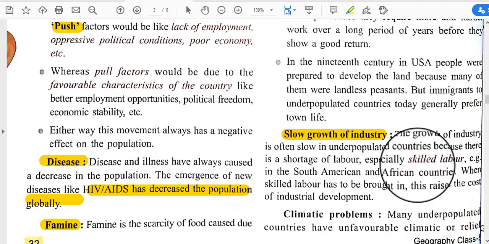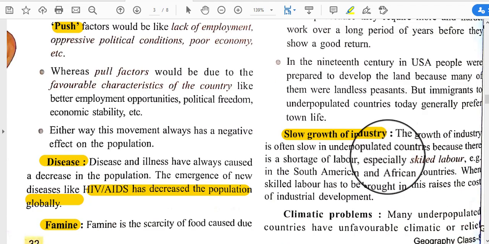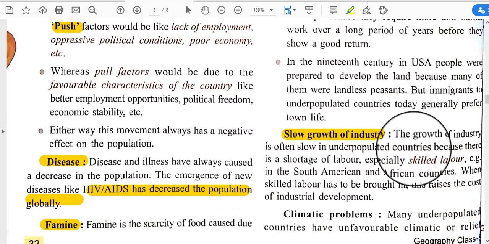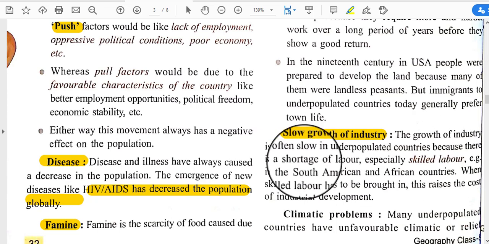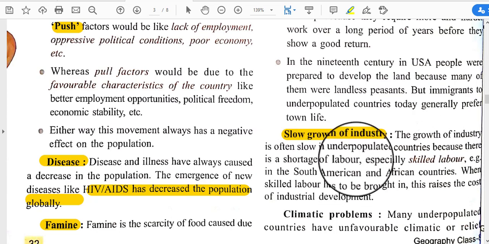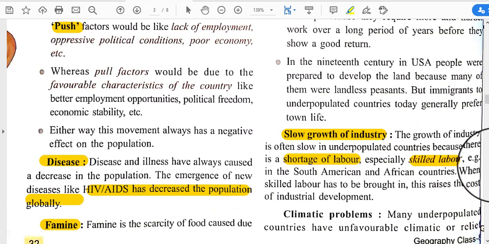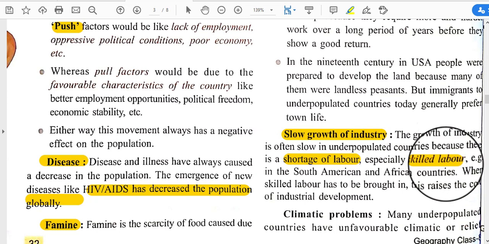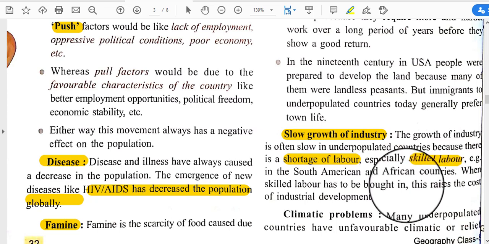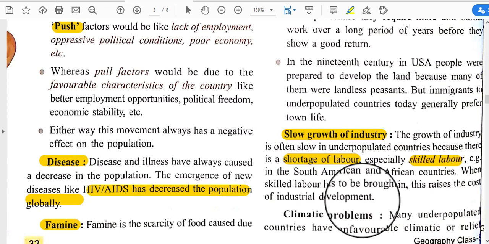Slow growth of industry. The growth of industry is often slow in underpopulated countries. Lack of people. Okay, because there is a shortage of labor, especially skilled labor, because skilled laborers shifted from these places, and there are only unskilled laborers left. And when skilled labor has to be brought in, this raises the cost of industrial development.